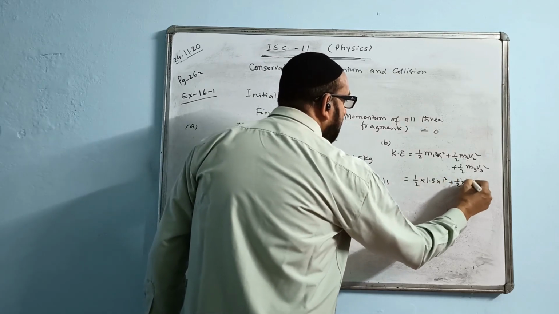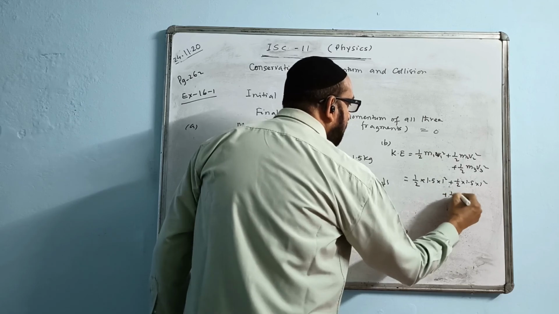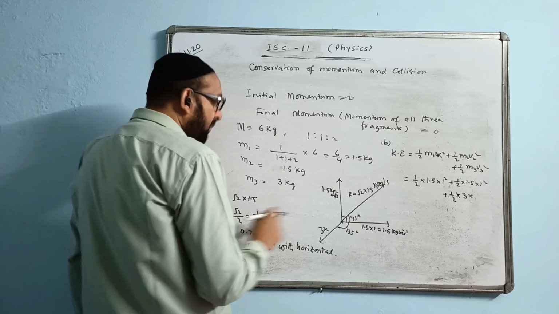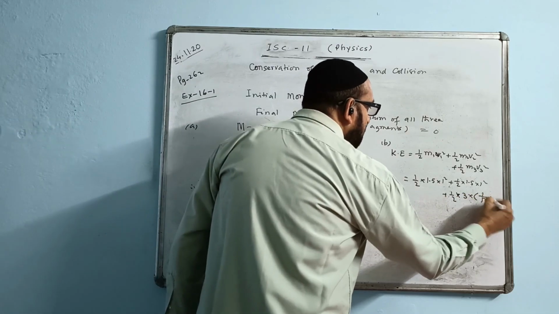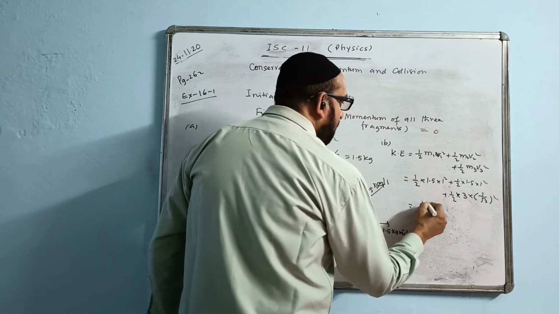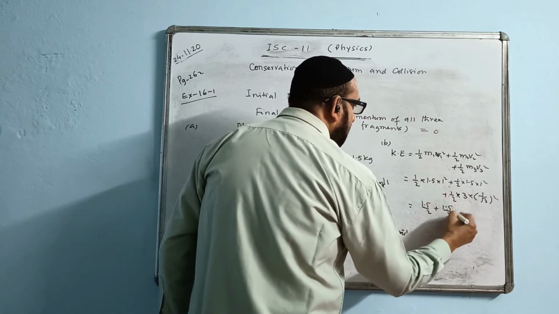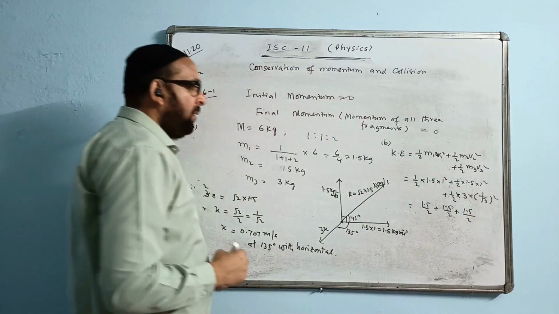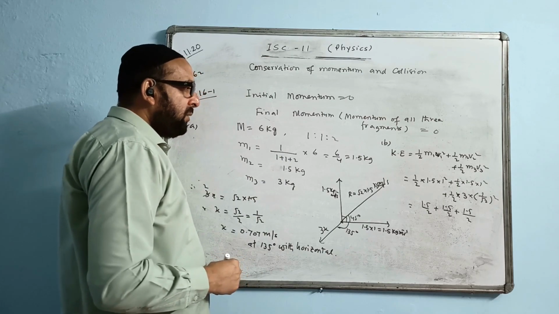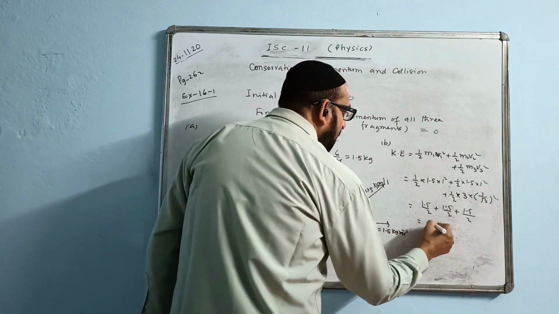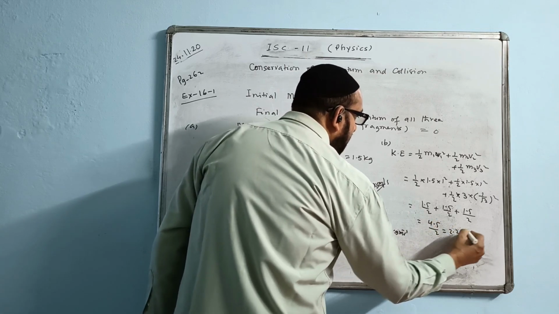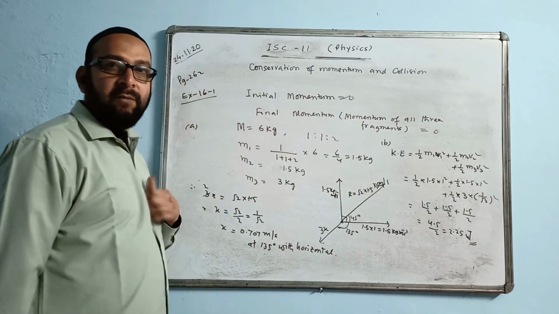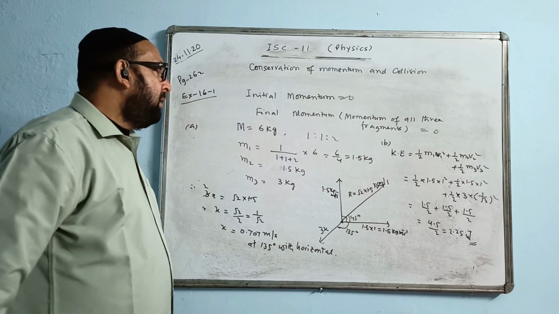This is the same: half into 1.5 into 1 square. Half into mass 3, and the speed we found, 0.707, instead of that write 1/√2, 1/√2 square. Now we will find the answer. Half of 3 is 1.5, √2 square is 2, and we will find the answer 4.5/2, which is 2.25 joule. 2.25 joule is the kinetic energy released after explosion. So that is the answer for this question.